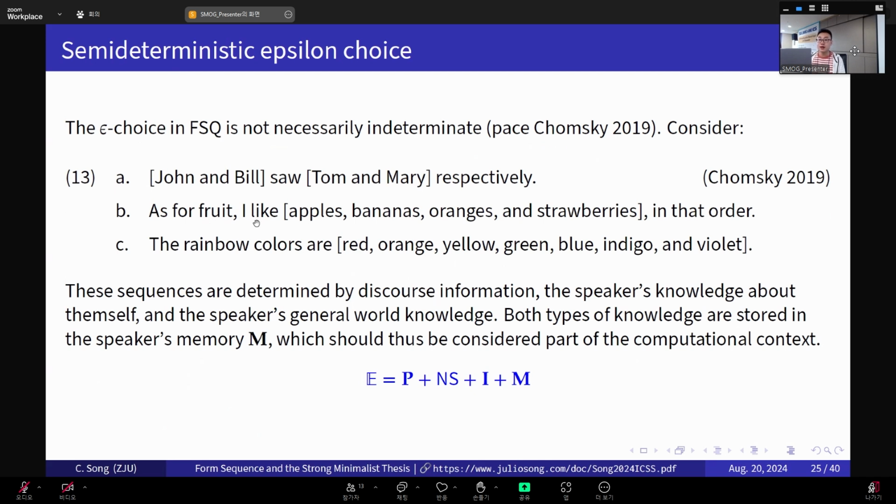And then the sequence of fruit in 13b is determined by the speaker's knowledge about their likes and dislikes. And then this list of rainbow colors in 13c is determined by the speaker's general world knowledge. And importantly, both types of knowledge, both knowledge about the speaker themselves and knowledge about the general world, are stored somehow in the speaker's memory, which should thus be considered part of the larger computational context, even though it is detached from their syntax.